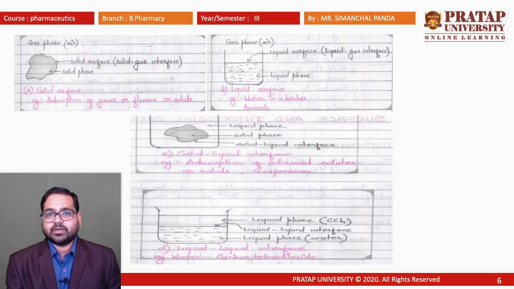Here we can see the liquid surface. It has the liquid phase, and the other phase which is in contact with the gas is the liquid-gas interface. Water in a beaker is one example. It has two different surfaces. The first one is the contact between the solid, that is the glass, and the liquid, that is the water surface. The second one is the water and gas surface.